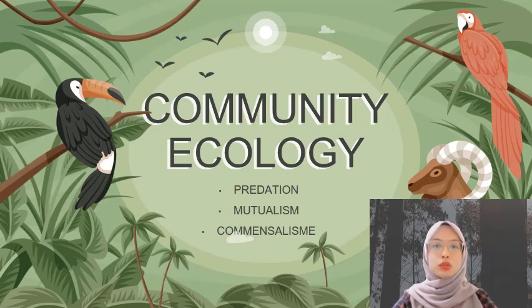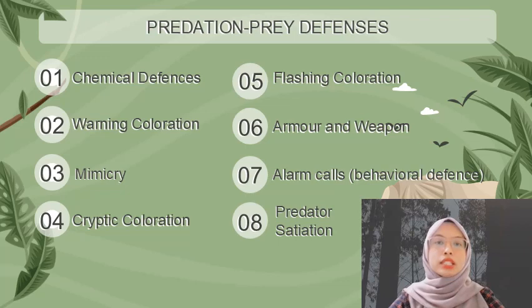I want to present about community ecology, which includes predation, mutualism, and commensalism. Predation is an interaction in which one organism, the predator, consumes the whole or a part of the body of another organism, which is the prey. Predation prey defense can be divided into 8 types, which are chemical defense, warning coloration, mimicry, cryptic coloration, flashing coloration, armor and weapon, alarm call, which is also known as behavioral defense, and lastly predator satiation.